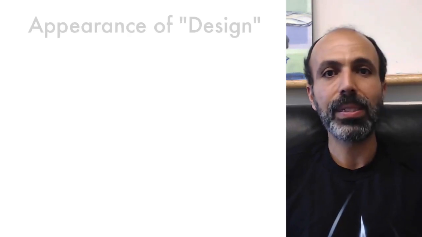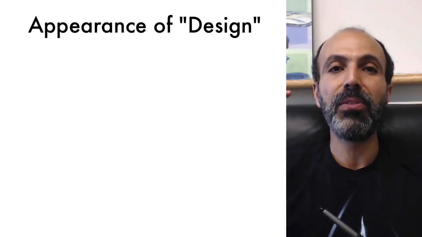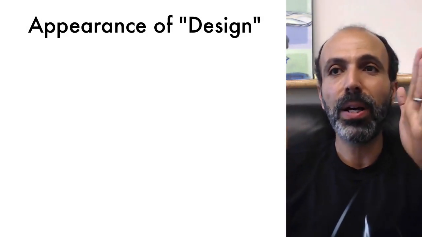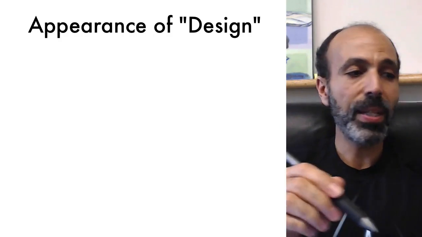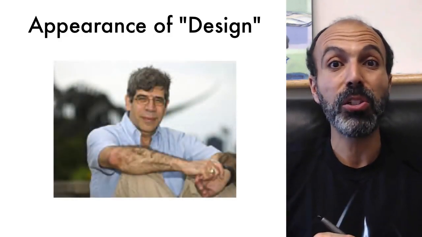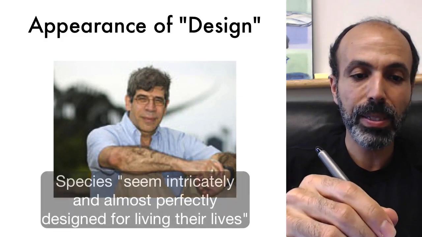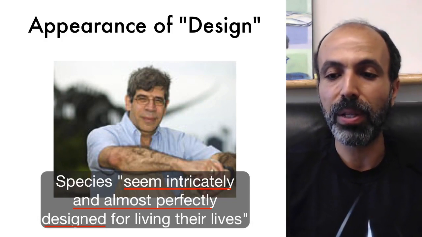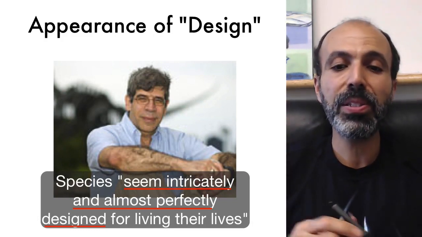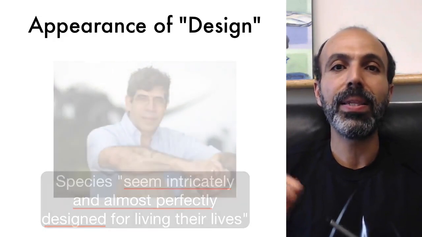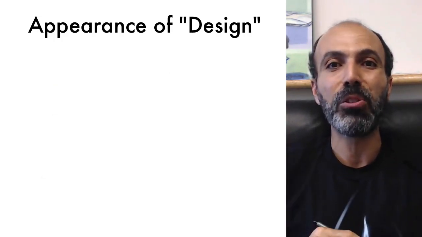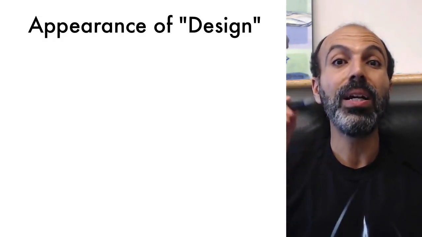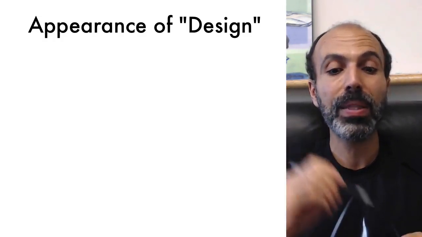Now, part of the resistance comes from this appearance of design. When you look at the world around us, things seem amazingly well suited to the environment that they're in. Here's an excerpt from Jerry Coyne's book, Why Evolution Is True, which is recommended for this class. Species seem intricately and almost perfectly designed for living their lives. That's Jerry Coyne, by the way, over there. This appearance of design is what makes people think, okay, this can't be from something impersonal like evolution by natural selection, but there has to be something guiding it. But in fact, natural selection causes this appearance of design. We'll talk about this a little bit more later on.